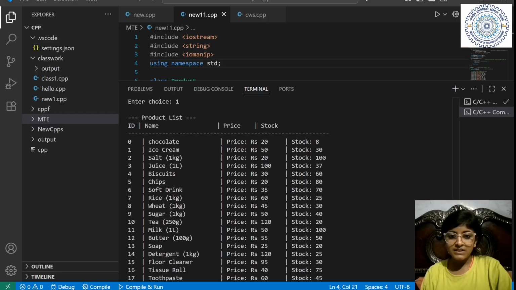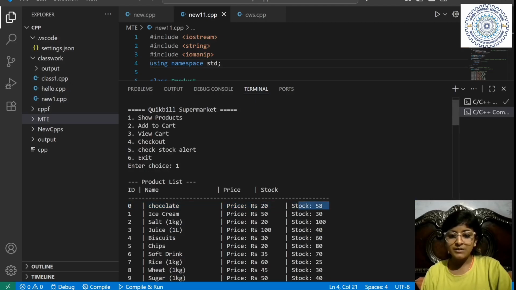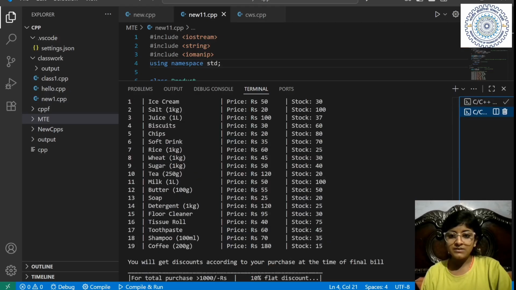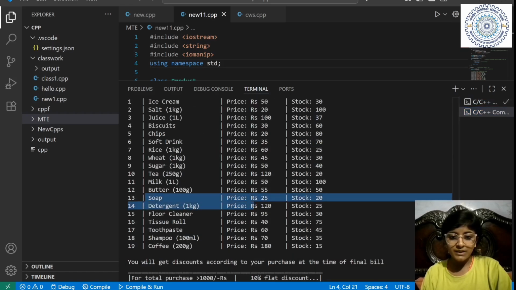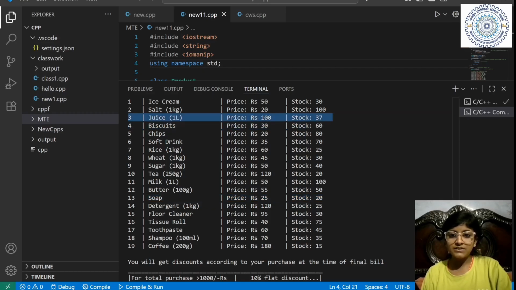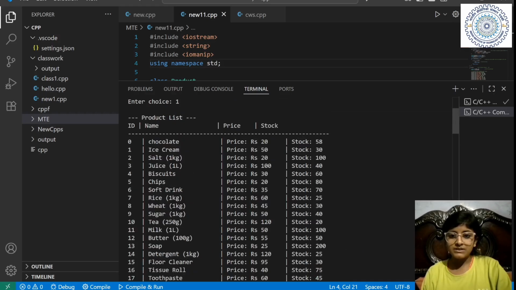If it is 1, then see, the chocolate is now 8. For the previous customer, they were 58. Because he bought 50, they are now 8. And this will also reduce. Soaps are now 20 because 180 were bought by someone else. And juices are now 37, which were 40 earlier. You can see.